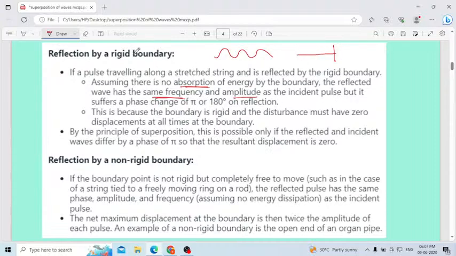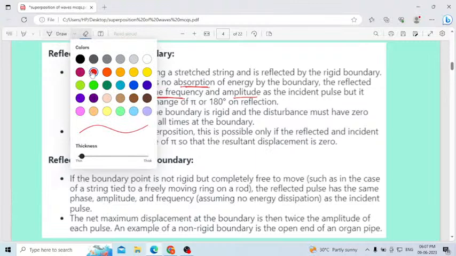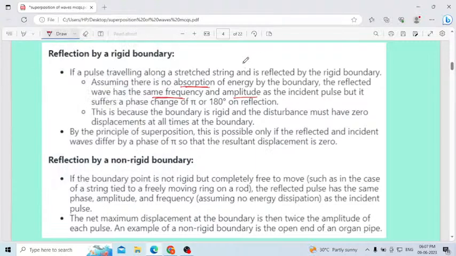Consider one more diagram I will draw here. Consider the incident and also reflected pulse. This is the incident pulse, this is the rigid boundary. Once it hits the rigid boundary, that pulse will come back in this direction. Like this is the fixed point, like this the pulse will come back.